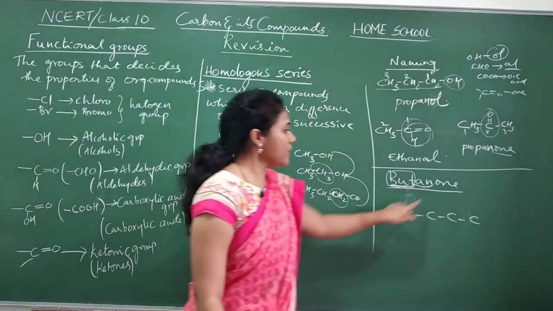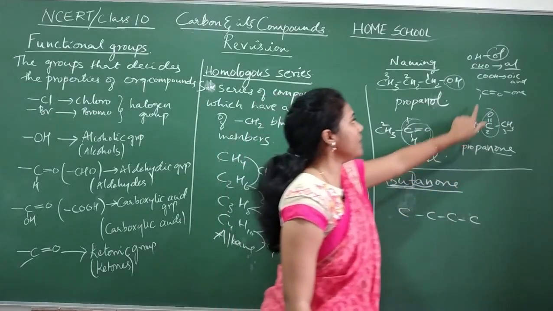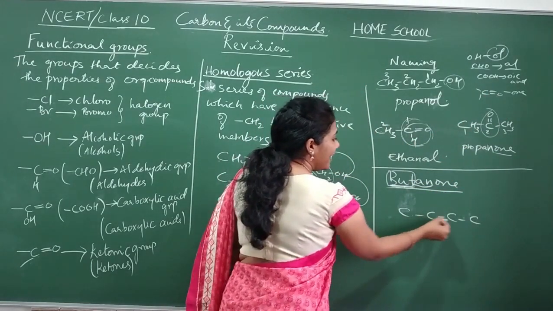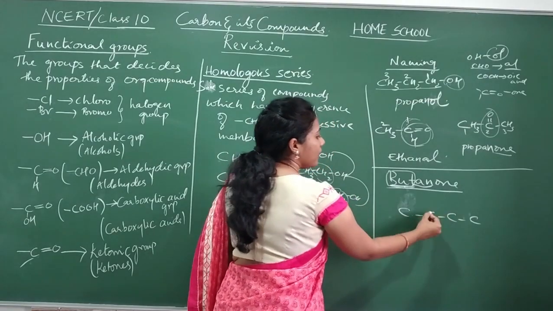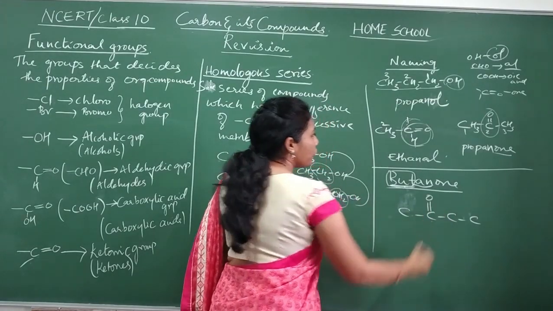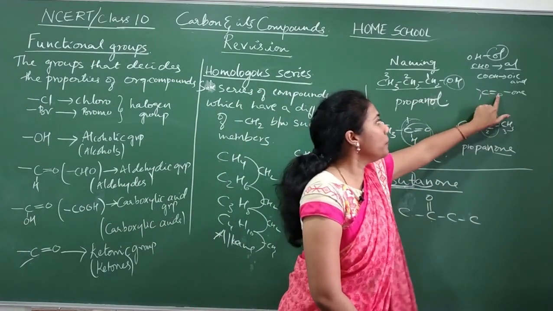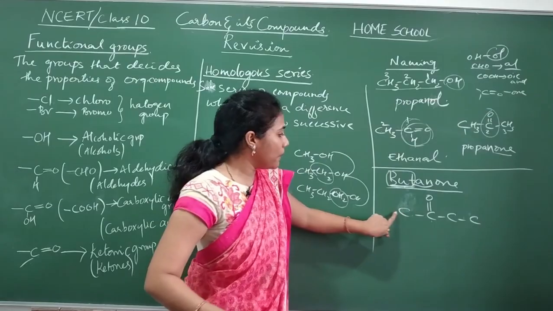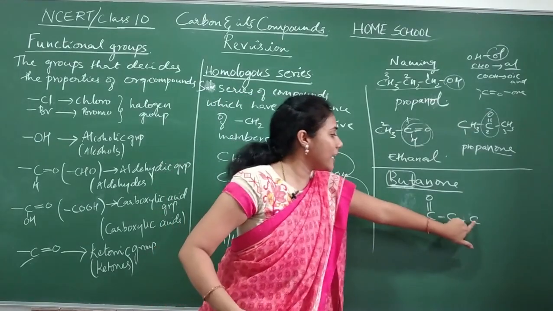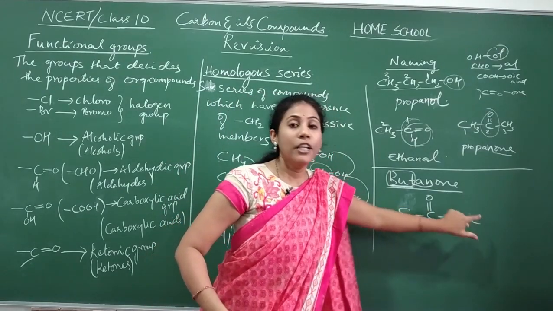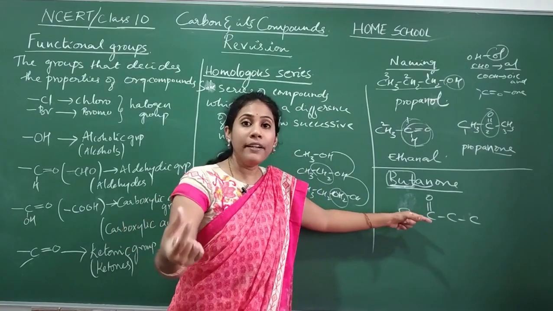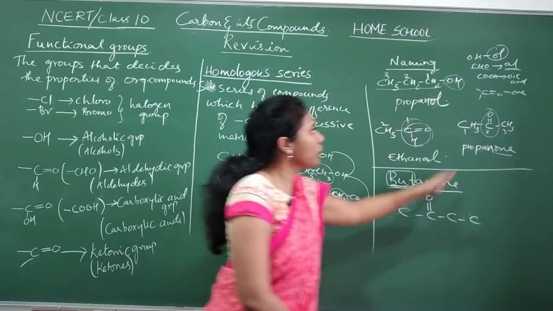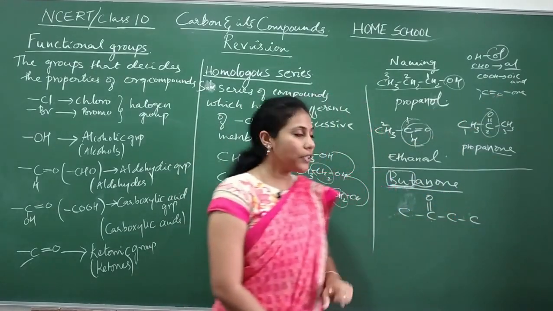And what is the functional group? ONE. ONE means what? C double bond O. So any carbon you select, only middle carbons you have to select, and put double bond O. Whenever a keto group is there, it will be in the middle only. You cannot show double bond O for the last carbons, the end carbons. You have to show double bond with O in the middle carbons only. This is only for ketones. Okay, fine.